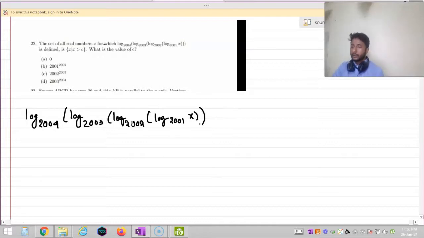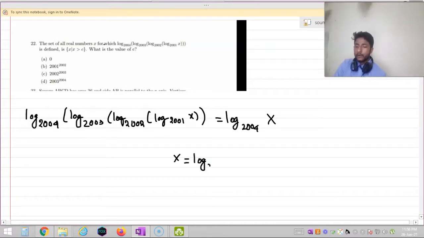This is defined. I can write it as log 2004 base capital X, where capital X is equal to log 2003 base log 2002 base log 2001 base x.